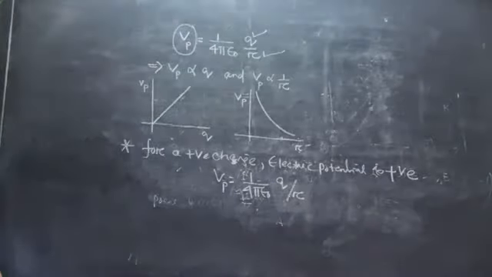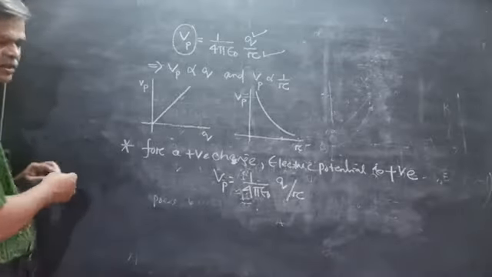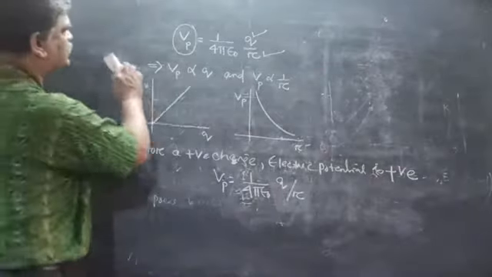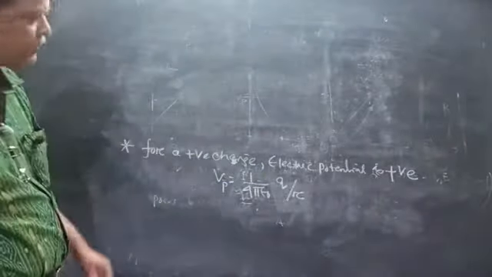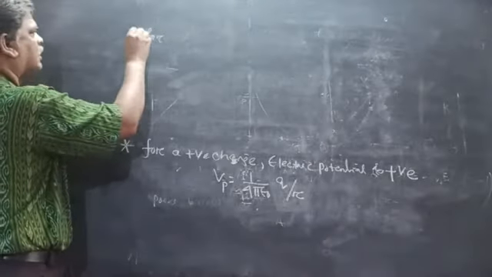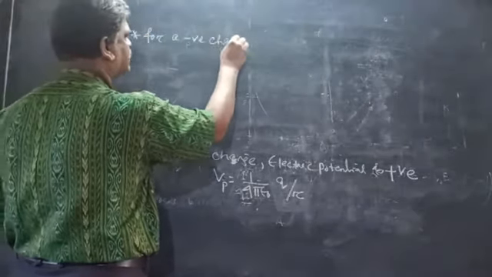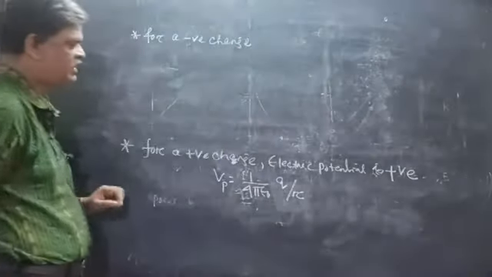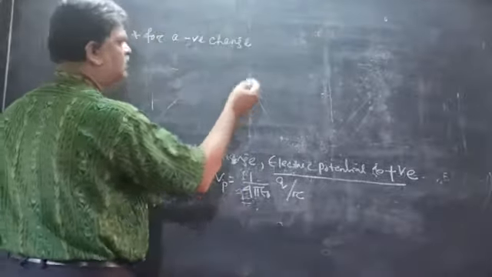For a negative charge, if the source charge is negative, the electric potential is negative.